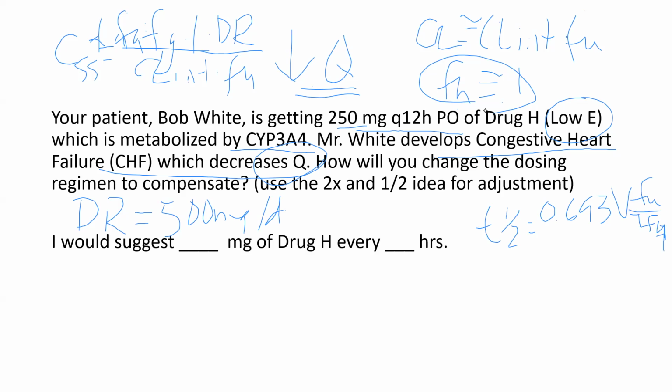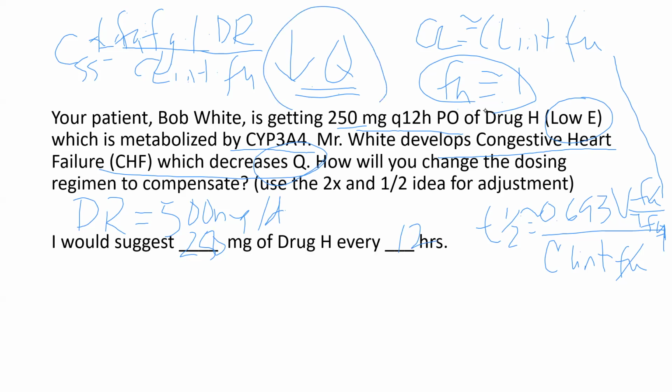It's supposed to be a T. All over clearance, which is approximated again by intrinsic clearance and fraction unbound in plasma. What's happened? A decrease in Q, that's not going to affect anything. So we're going to keep it at Q12 and we're going to just leave it at 250 every 12 hours, aren't we? We're not going to mess with it. Changes in Q don't matter because it's a low E drug.